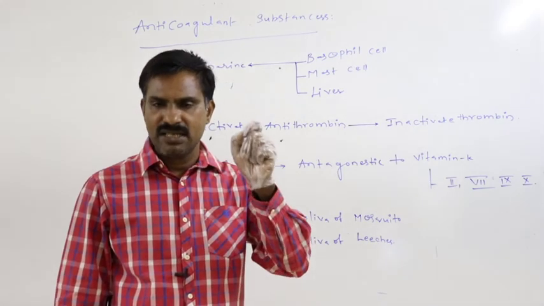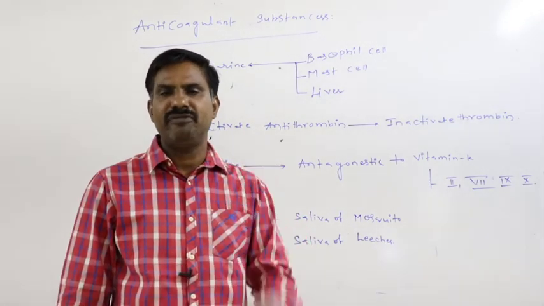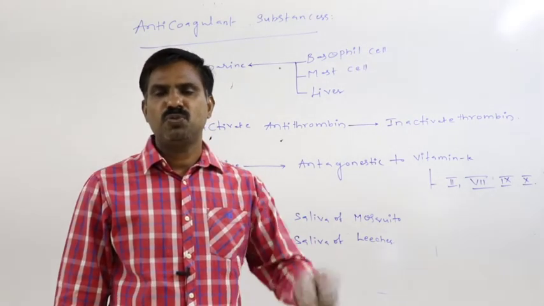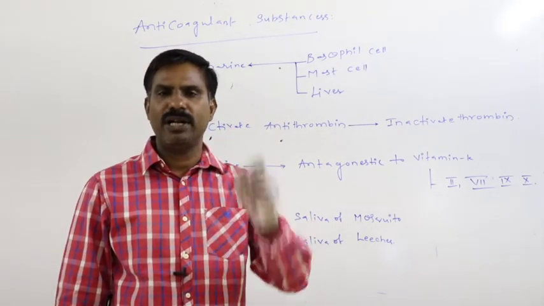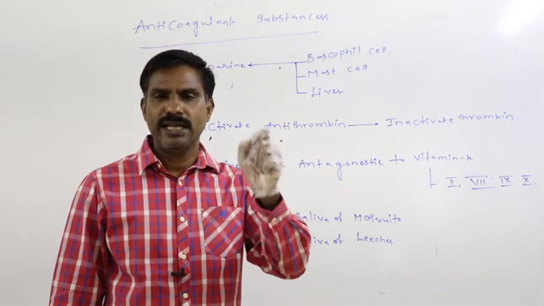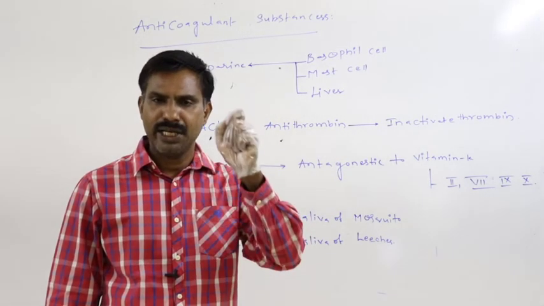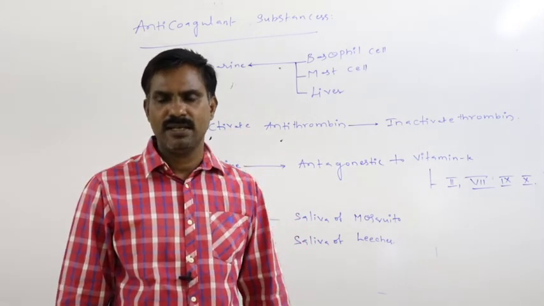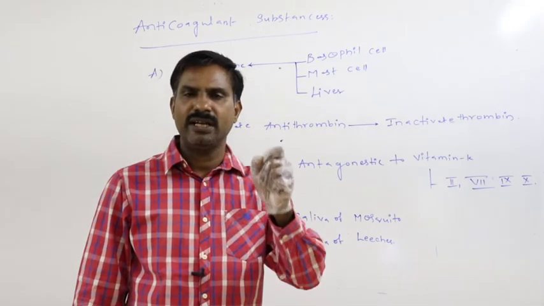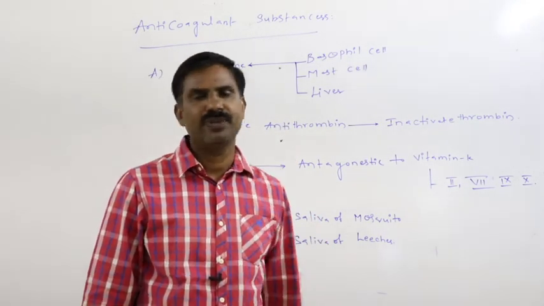Leeches always suck blood from warm-blooded vertebrates, mostly mammals. During sucking, they release hirudin into the blood of the human or other warm-blooded vertebrates to prevent clotting, for continuous sucking without interruption.